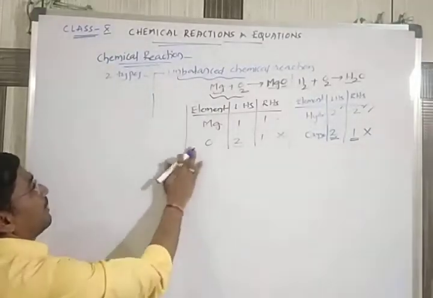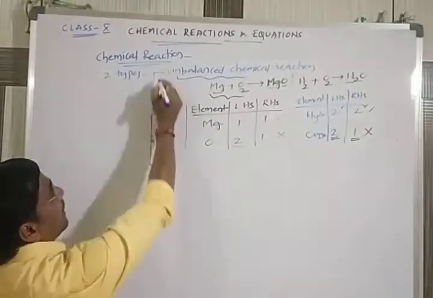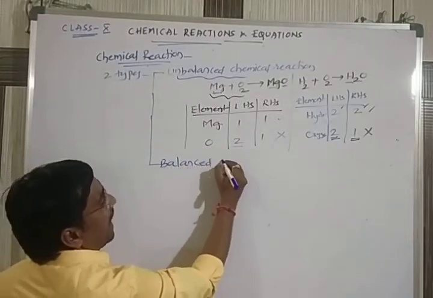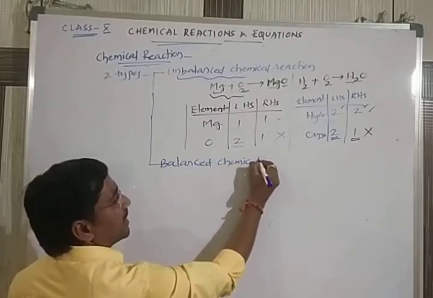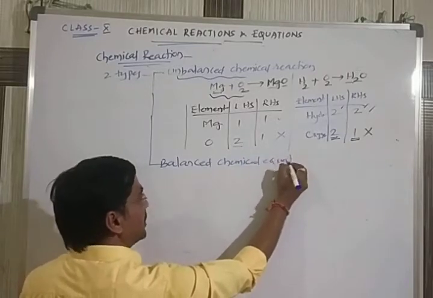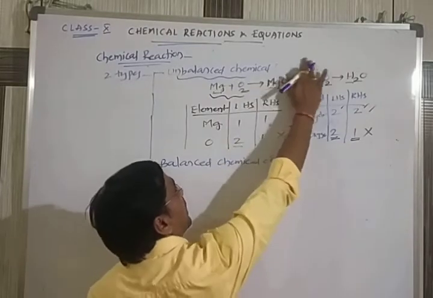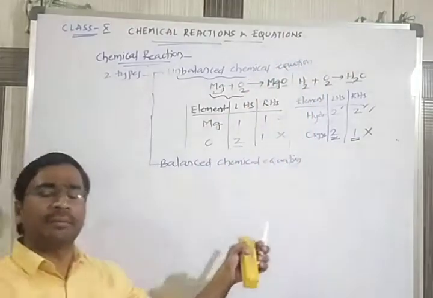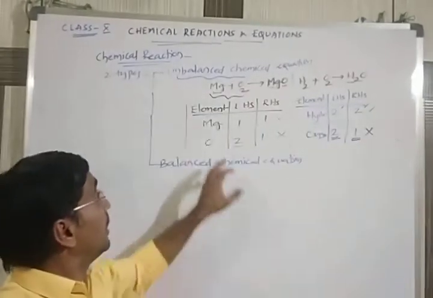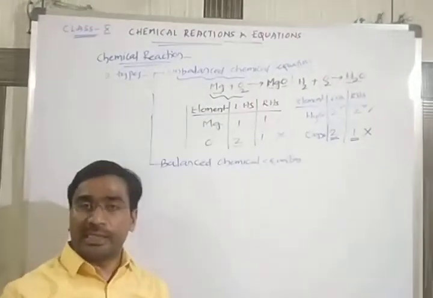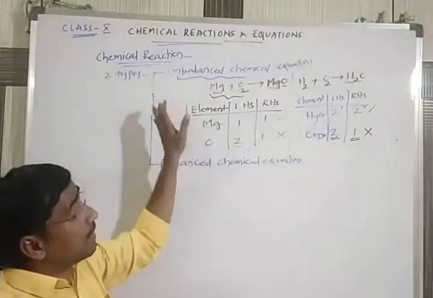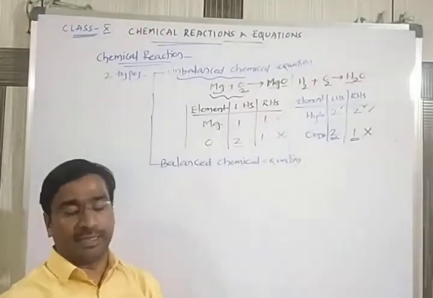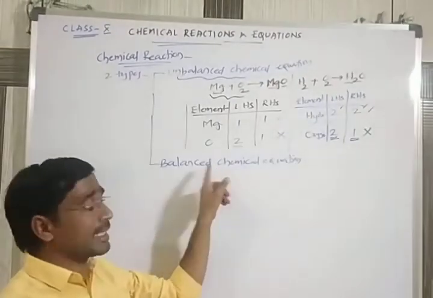This is one. Coming to the second type, it is called a balanced chemical reaction or balanced chemical equation, you can write. So what is this balanced chemical equation? Any reaction which obeys the law of conservation of mass, and in which the number of atoms on the left hand side is equal to the number of atoms on the product side, that's called a balanced chemical equation.